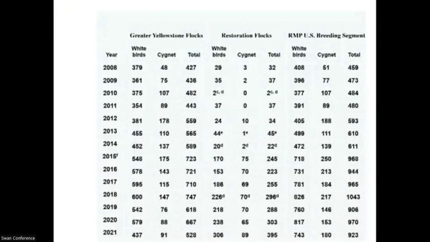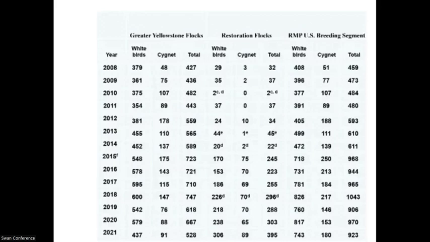Okay, quickly, these are the numbers. We look at the greater Yellowstone flock, the restoration flock, and the RMP US breeding segment as a whole. The greater Yellowstone flock was that core and expansion area, and the restoration flocks are those birds that are outside of that area.